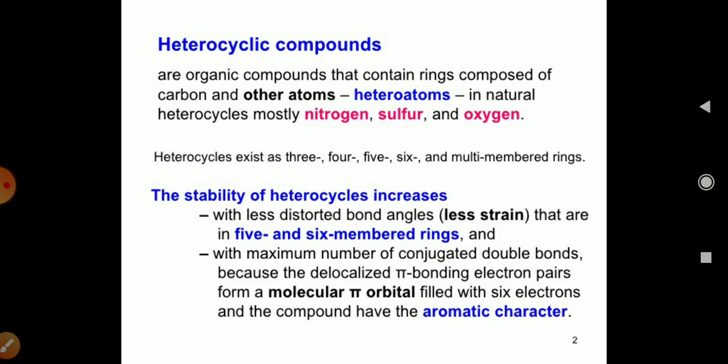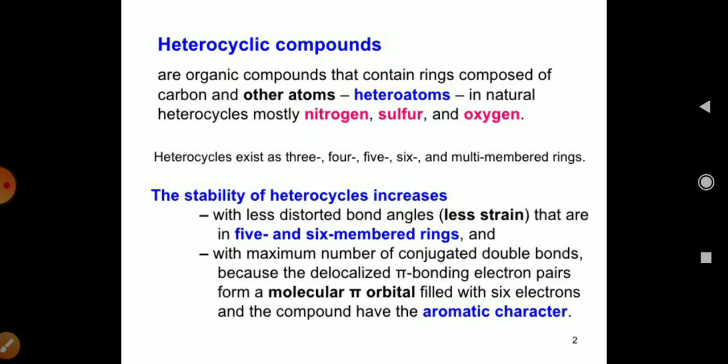So students, today's topic is heterocyclic compounds. Compounds that contain a ring composed of carbon and other atoms, called heteroatoms, are known as heterocyclic compounds. Mostly nitrogen, sulfur and oxygen are present as heteroatoms in these compounds. Heterocycles exist as 4-member rings, 5-member rings, 6-member rings and multi-member rings.